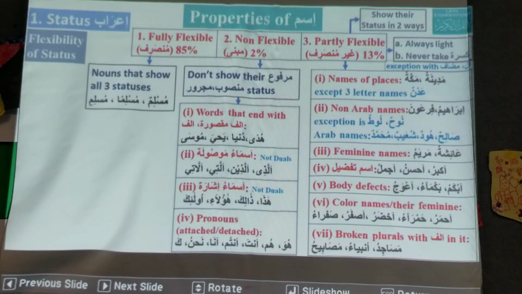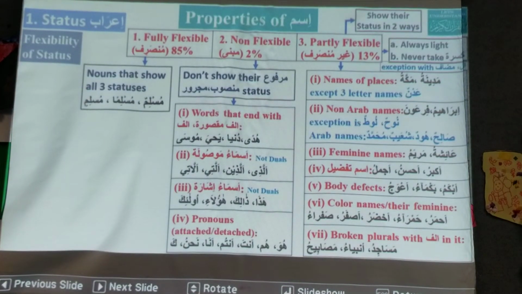Okay. So they show their status two ways. So the majroor status is like mansoob. And it becomes Ya before, like I said, Ya Ibrahimu. Should be light only. So the exception is words like 3-letter words with the sukoon in the middle, like Nuh, Lut. It can be Nuhun, it can be heavy, and Lutun, it can be heavy.